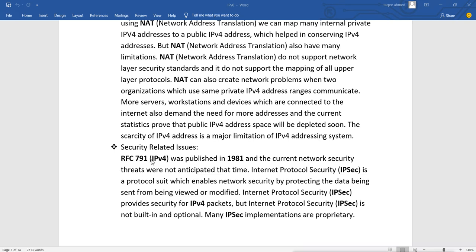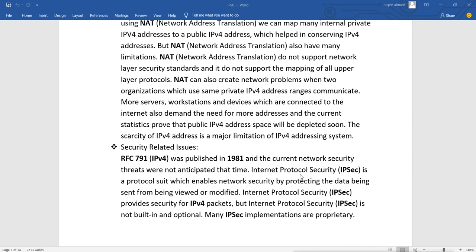In RFC 791, IPv4 was published in 1981, and at that time network security threats were not anticipated. They did not think about the security threats that would come later. Nowadays there are lots of security threats, but in 1981 nobody was thinking about security, so IPv4 was developed without any security.